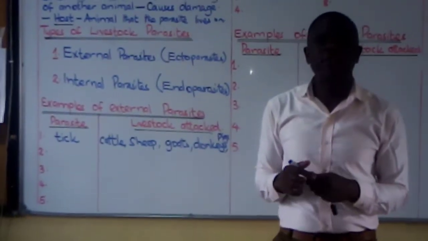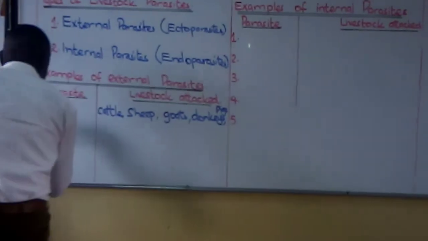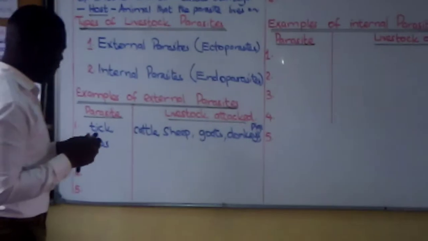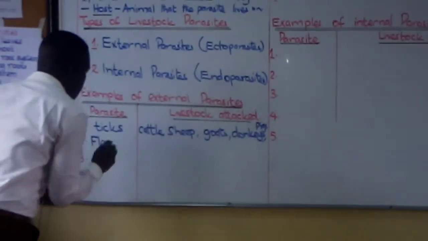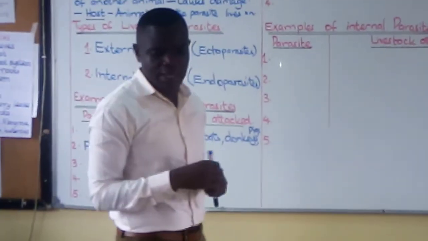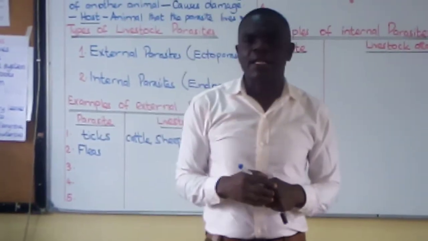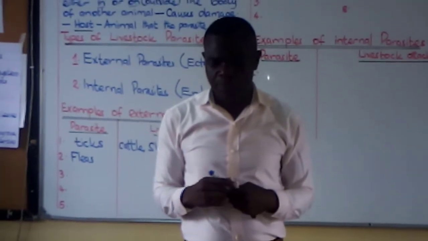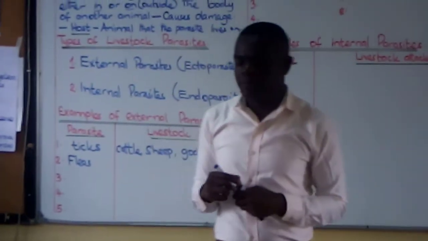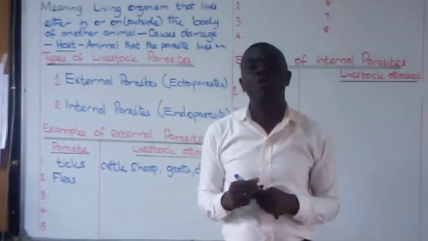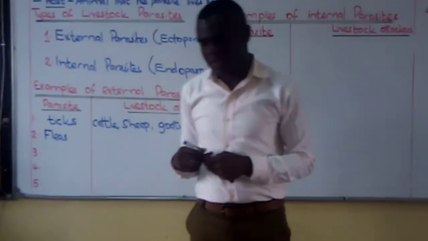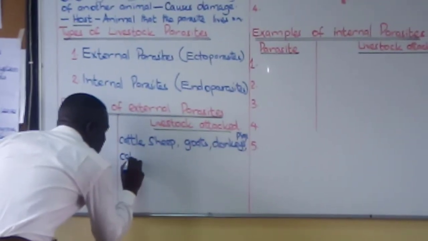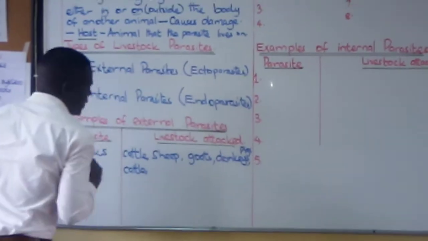Let's look at the fleas. The fleas are also parasites, ectoparasites, external. They attack the rabbits, the cattle, the sheep, the goats, pigs, poultry, and horses. So many animals. So we can say cattle, the sheep.